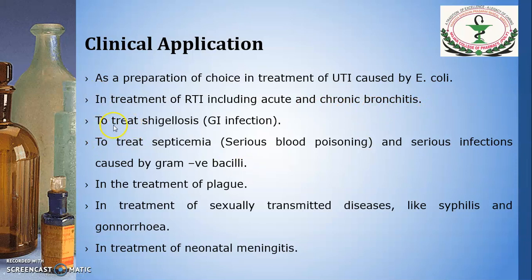This combination can be used to treat shigellosis, which is a GI infection, and also septicemia, which is a serious blood poisoning caused by gram-negative bacilli. Bacilli means rod-shaped microorganisms.